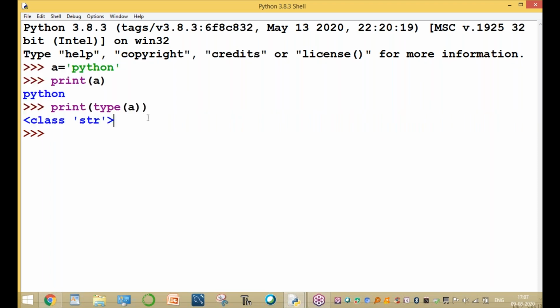Both are string type. Now, for example, B equal to double quotation, it also represents the same value and is also a string.